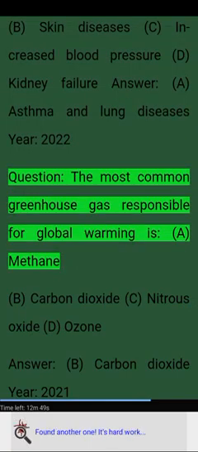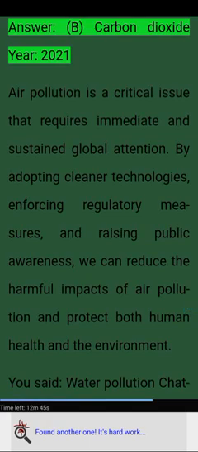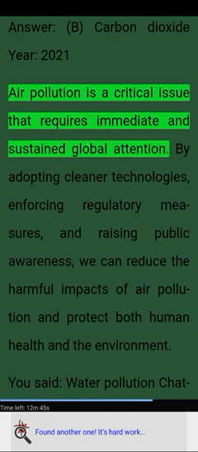Question. The most common greenhouse gas responsible for global warming is A. Methane. B. Carbon dioxide. C. Nitrous oxide. D. Ozone. Answer. B. Carbon dioxide. Year 2021. Air pollution is a critical issue that requires immediate and sustained global attention.